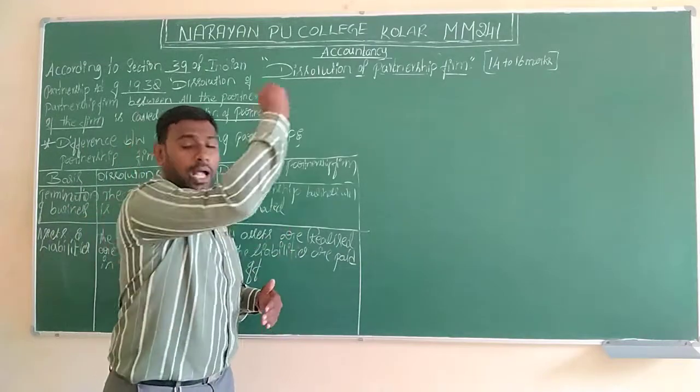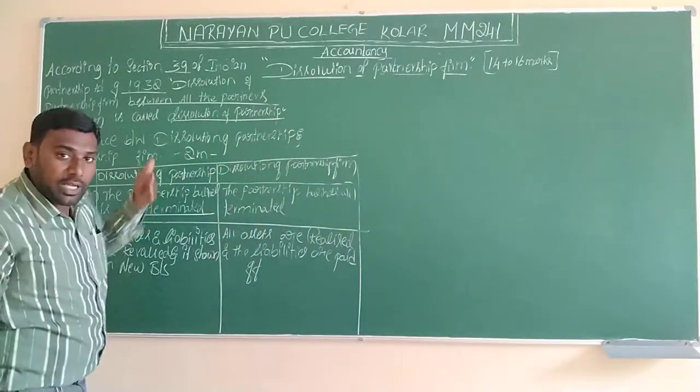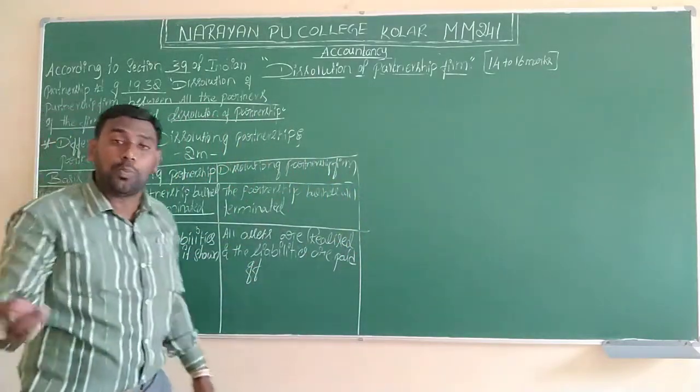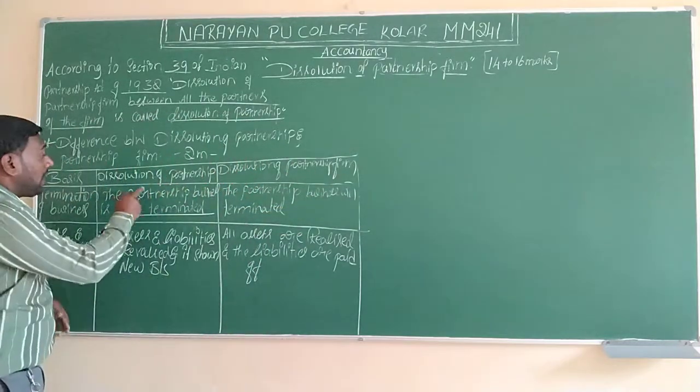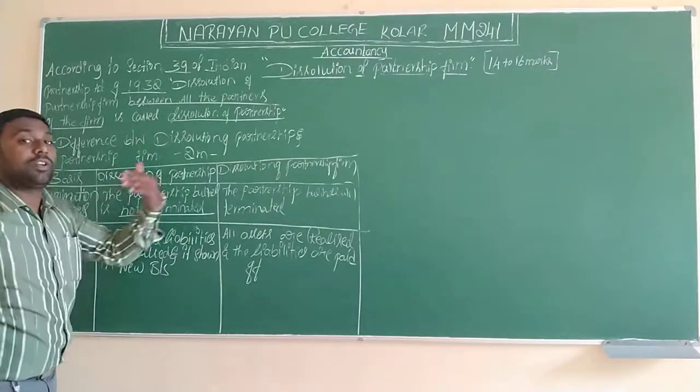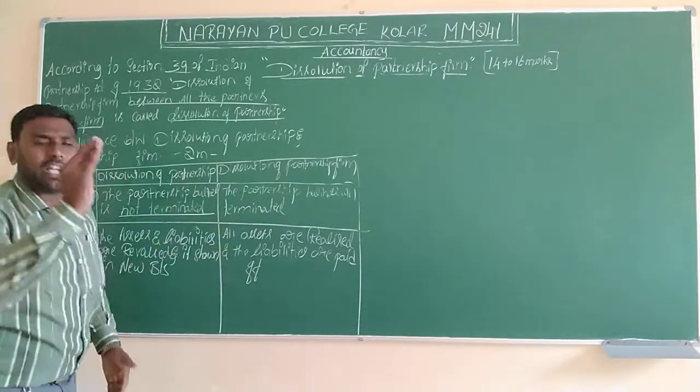So assets come to the right hand side and liabilities will come to the left hand side of the new balance sheet in the next upcoming year. So if the partnership is dissolved, it is nothing but reconstituted.